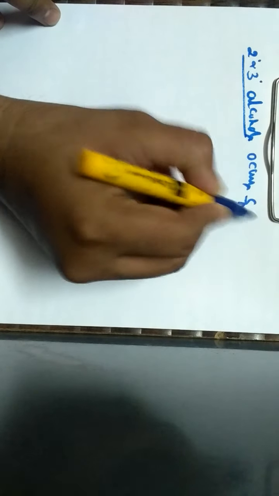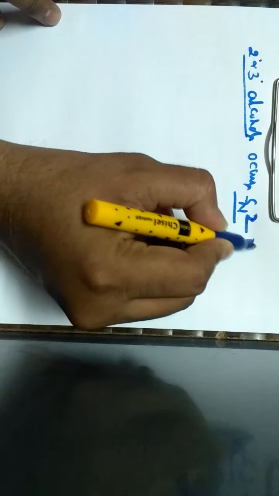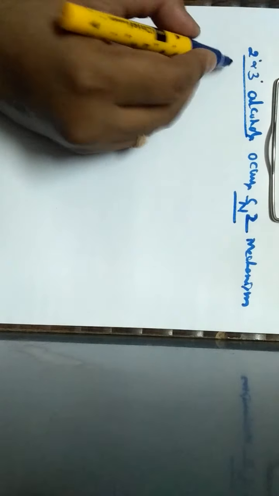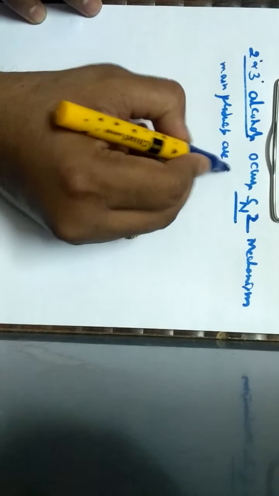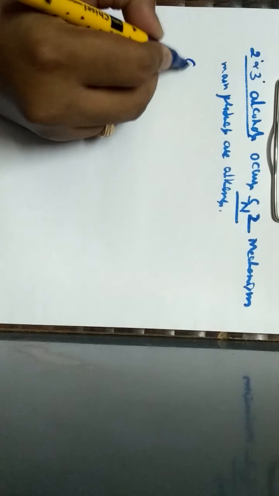After knowing this, one should also understand what happens when a secondary or tertiary alcohol is made to react with concentrated sulfuric acid. Here one should know that the reaction of secondary and tertiary alcohols occurs by which mechanism? That is the SN2 mechanism, and in this case the main products obtained are alkenes. So alkenes will be the major products. Let us discuss this with an example.